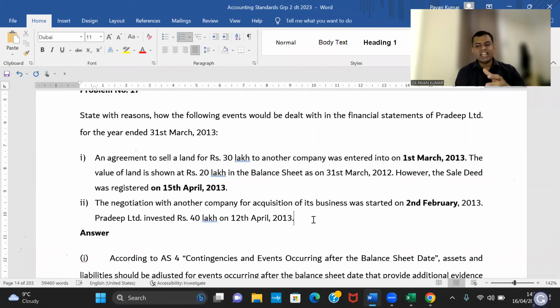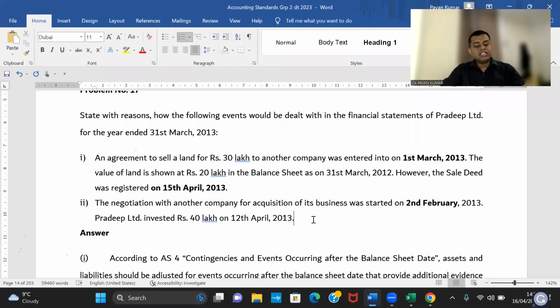Is it an adjusting event or non-adjusting event? Please tell me, adjusting event or non-adjusting event. Non-adjusting. Everybody is telling non-adjusting event. Excellent. Because negotiation is not an event. That is not a condition existing on the balance sheet date.